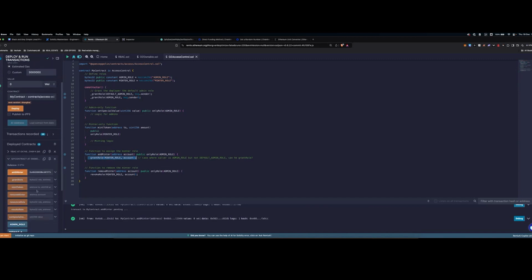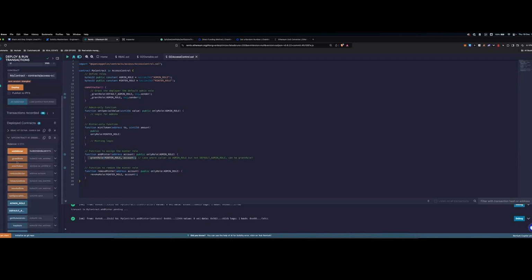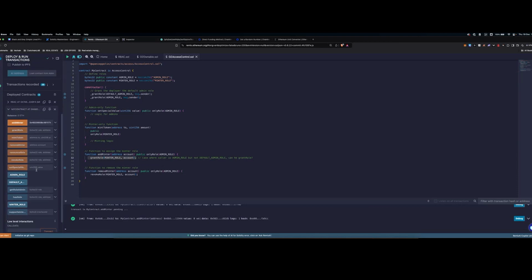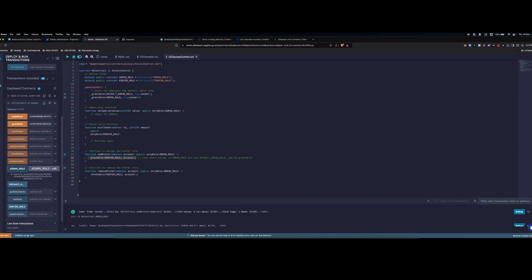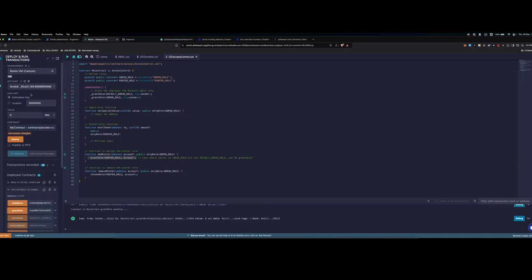In fact, let me quickly demonstrate this. For example, let's go back to our second account, which is the deployer. Let's go and grant the admin role to, let's say, the fourth account. Okay, let me copy this, go back to the deployer. So we're going to grantRole. Let me paste quickly the address. So the first parameter we saw is the role. So the admin role, we can simply get it from here. We can see it's a bytes32. Copy this, go back to grantRole. Okay, so we've granted the admin role to the fourth account.